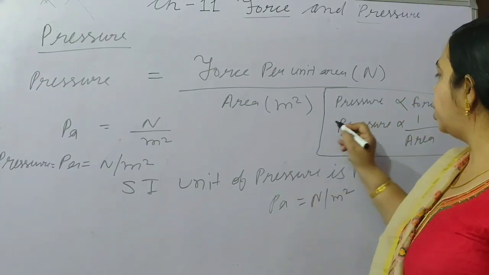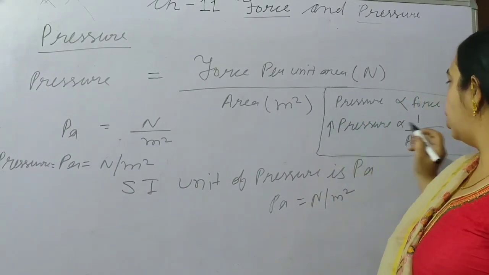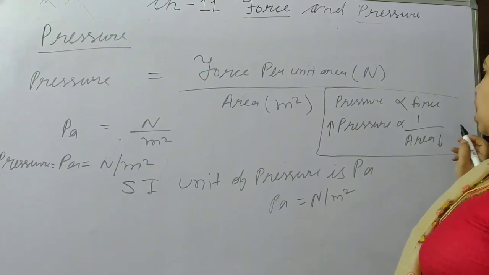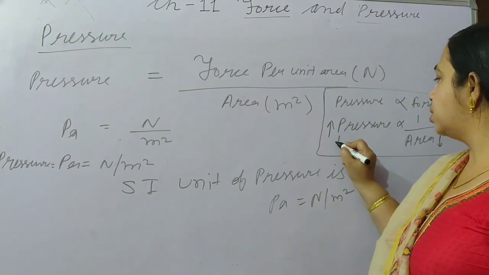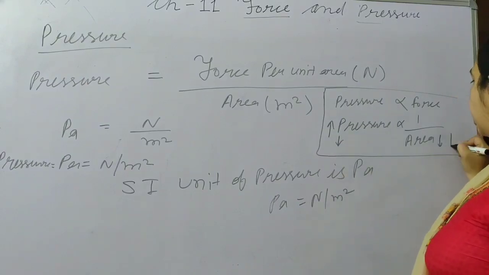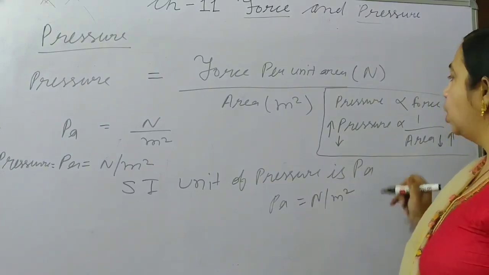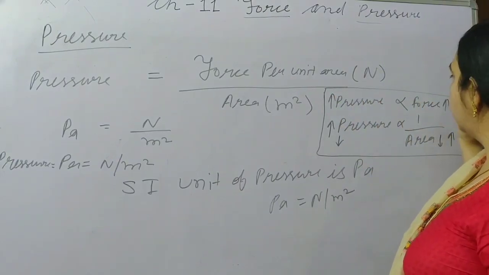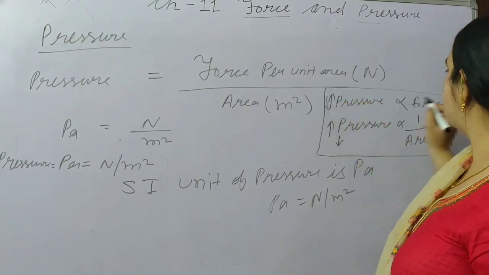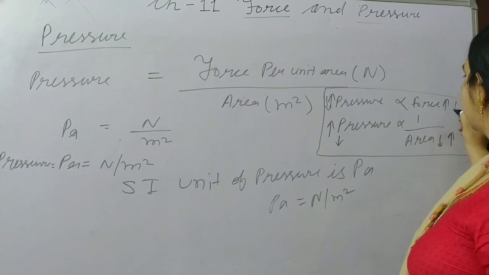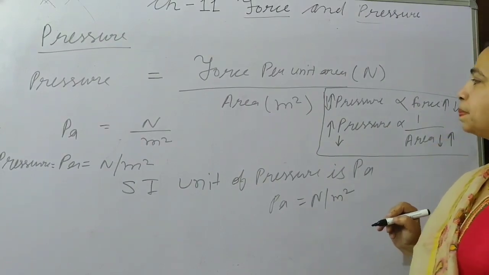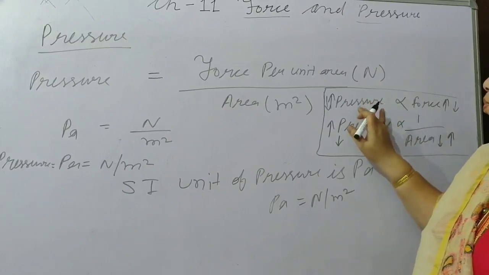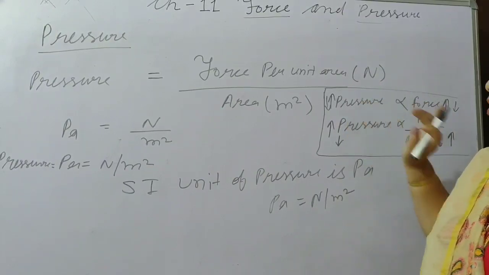If pressure is less, that means the area must be more, and if pressure is more, force will be more. If pressure is less, then force will be less. In this way, more force, more pressure, less force, less pressure.